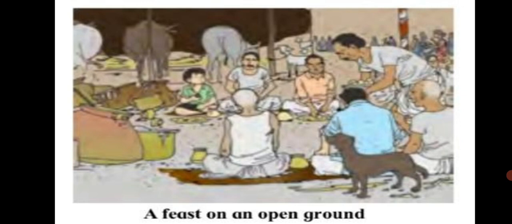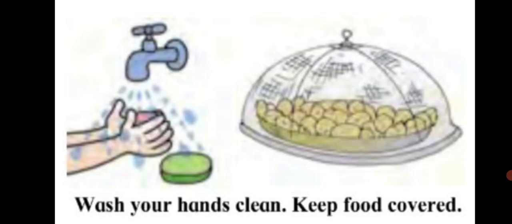When they sit on the feces of a person who has an intestinal disease, the germs of the disease stick to their legs. When the same flies sit on our food, the germs enter the food. If we eat that food, the germs enter our body and we can get the disease. That is why it is important to always keep our food covered.